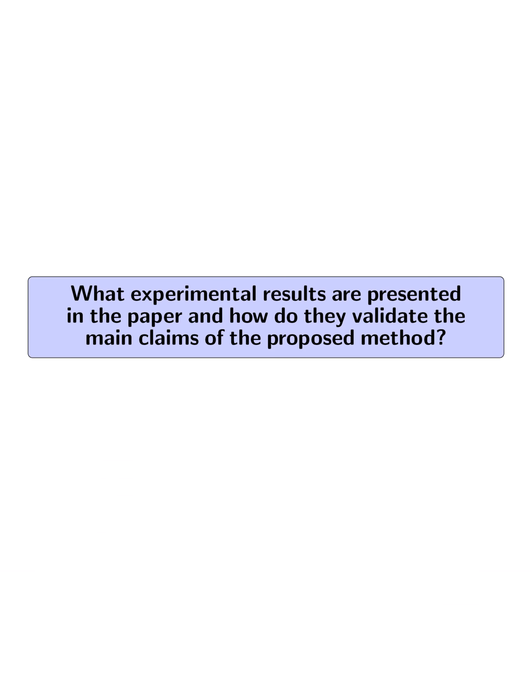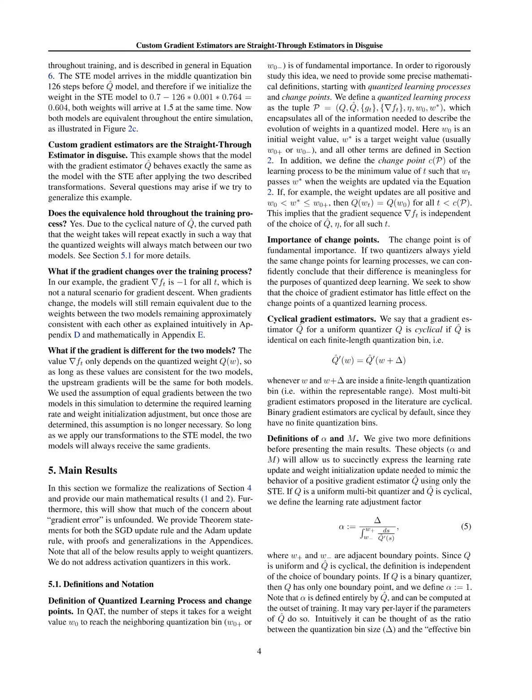What experimental results are presented in the paper, and how do they validate the main claims of the proposed method? The experimental results presented in the paper involve comparing two modified versions of a model, one using the straight-through estimator, STE, and the other using a custom gradient estimator, q-hat.